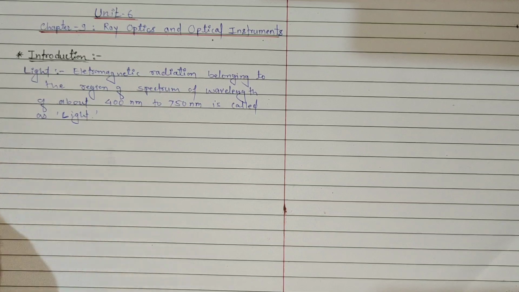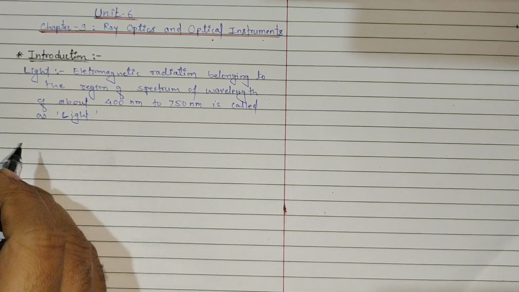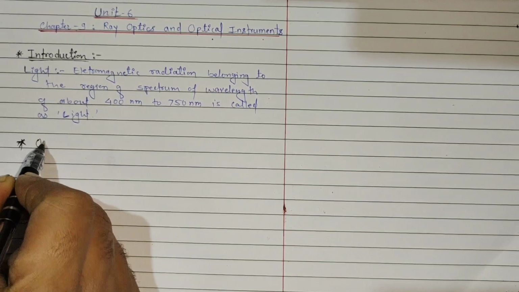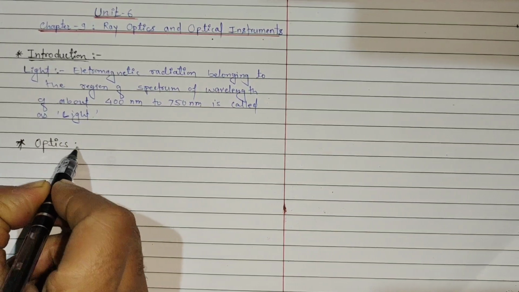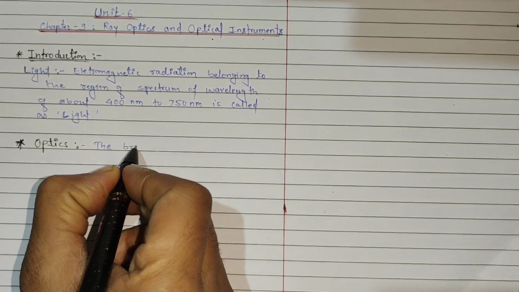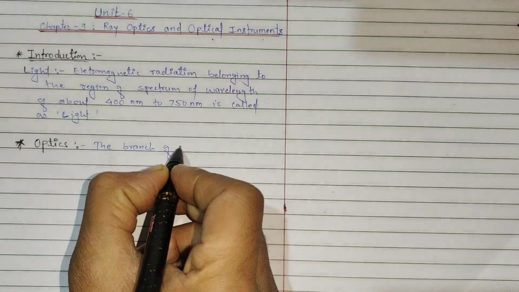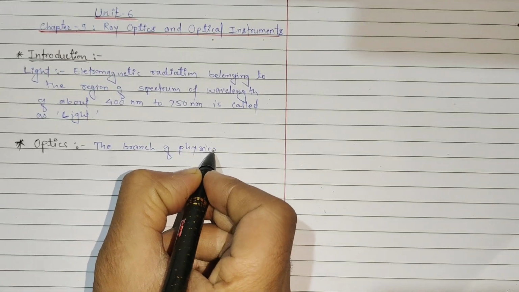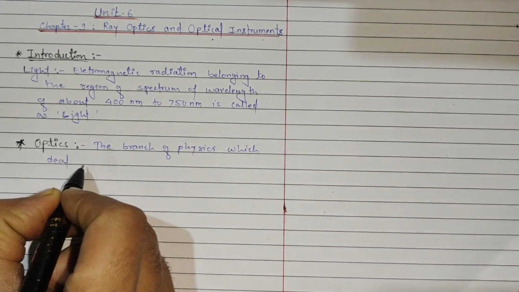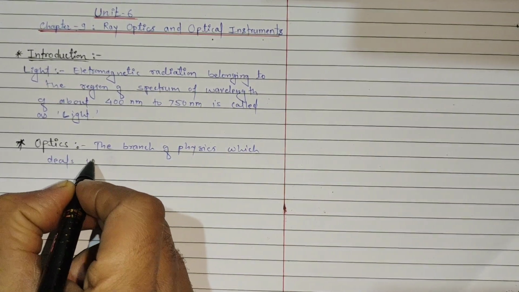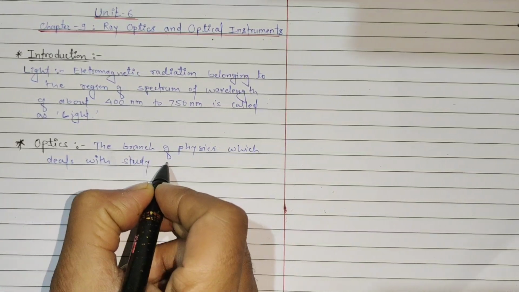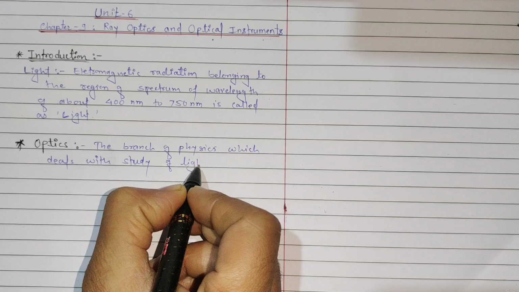Now, after light, as we are going to study ray optics, first of all we discuss what do you mean by optics. So the very first topic of this lesson: what do you mean by optics? Optics is a branch of physics which deals with the study of light.